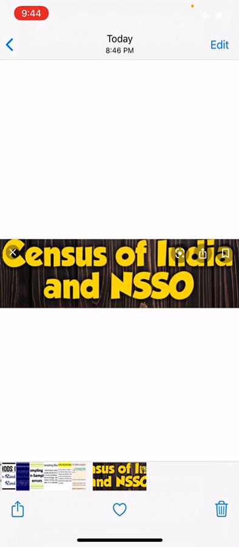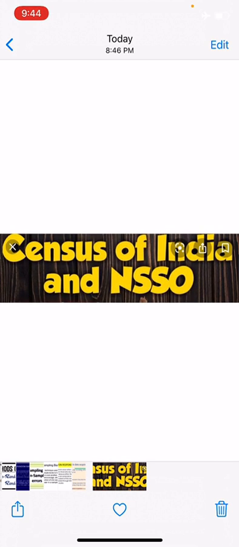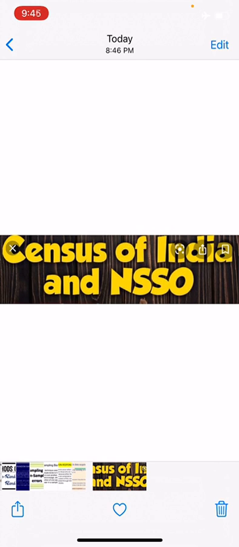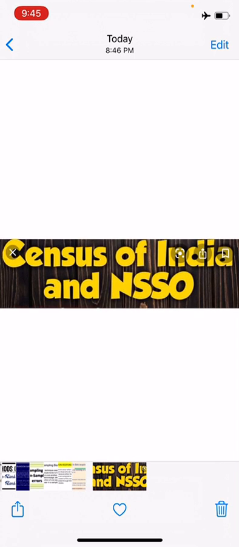If you take data from an agency's published book, that data is called secondary data. The choice of data or the mode of data collection depends upon the objectives of the study. So this is all about this chapter.